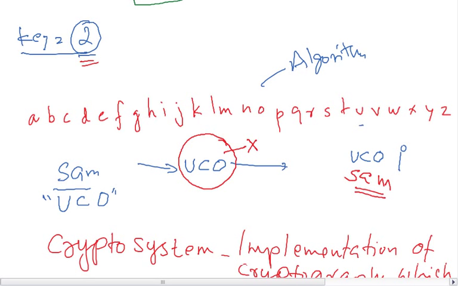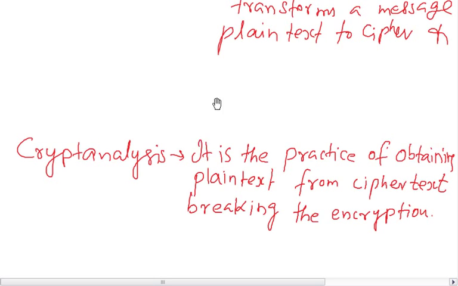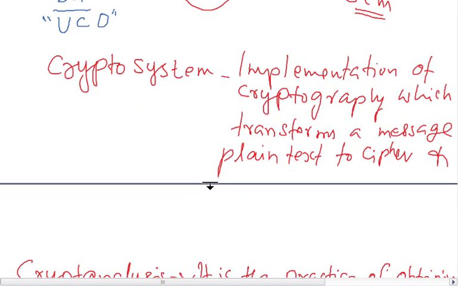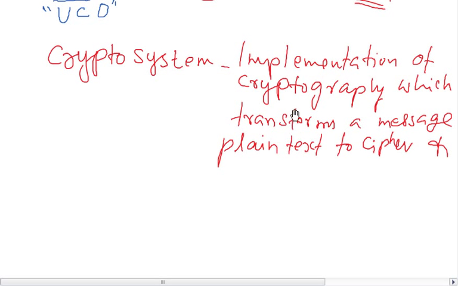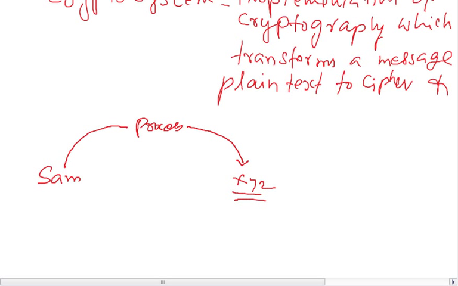Let's understand what a crypto system is. The crypto system is an implementation of cryptography, which transforms a message from plain text to cipher text. Let us understand what plain text and cipher text are. Plain text means it is a readable format. If I say the plain text is Sam, and something like X, Y, Z is the scrambled result, the process that creates this result from the message is known as encryption.